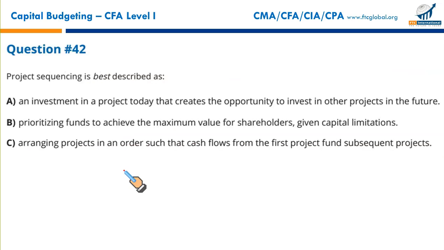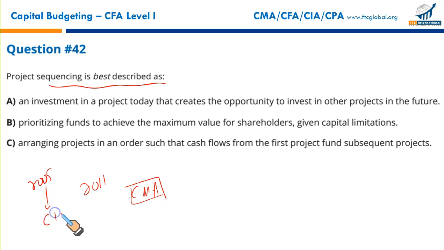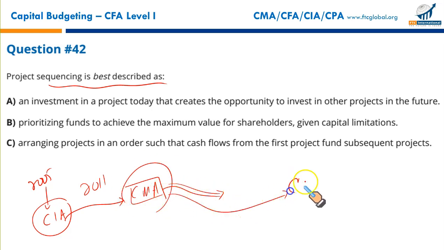Next. Project sequencing is best described as what? Project sequencing. Let me give you FTC's example. We started off in 2011, a tiny institute with CMA. We gained skill. Previously, I had CIA way back in 2005. These complementary skills were translated into CMA. We made ourselves the most powerful CMA training institution in Pakistan with the highest number of CMAs, top scores. We use these skills later on to plug into CFA certification, and we are here to stay. We are going to dominate the CFA training in maybe 3 to 4 years. You will see. This is called project sequencing.